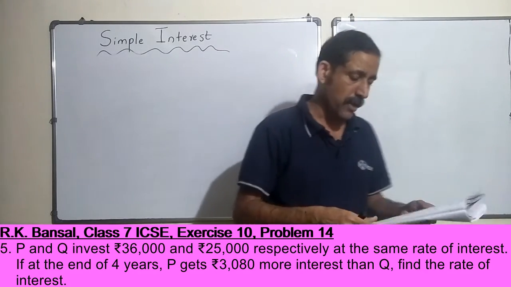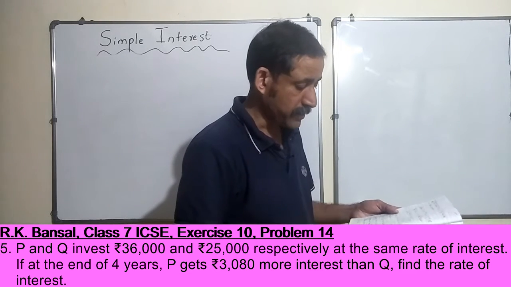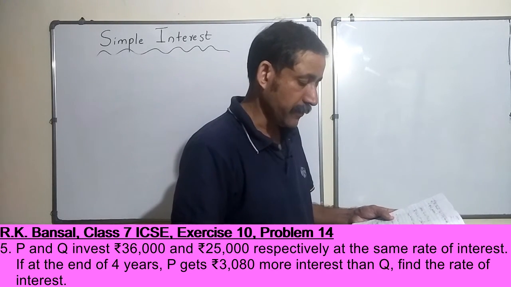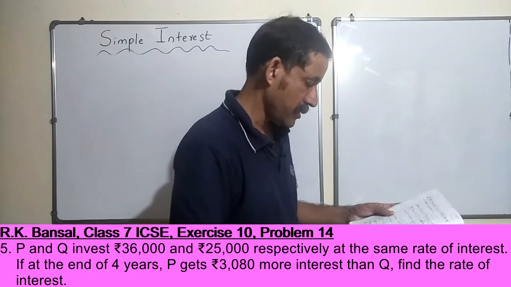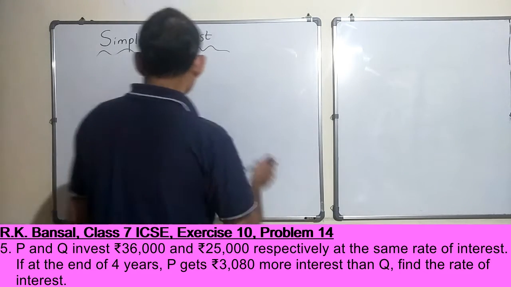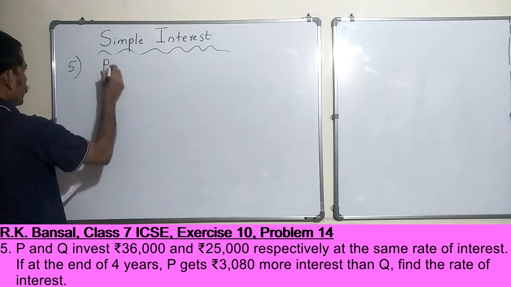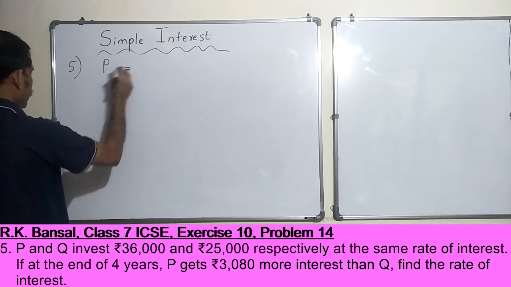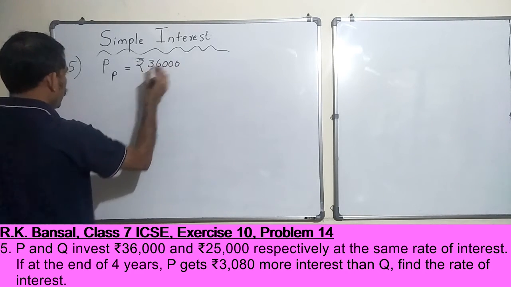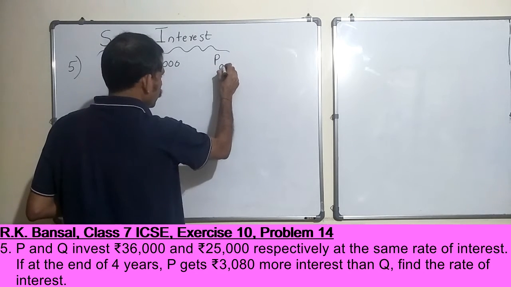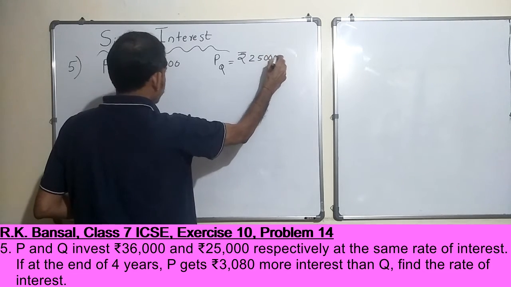Now in this case, you know two principals, you know the time period is 4 years. What you don't know is the rate of interest. So let's figure that out, right. How we solve this problem, and yeah, should be pretty easy, okay. So let's say principal in the case of P, a guy named P, is rupees 36,000, okay, right, and principal in the case of Q is rupees 25,000. Okay, so no confusion here, everything is fine.